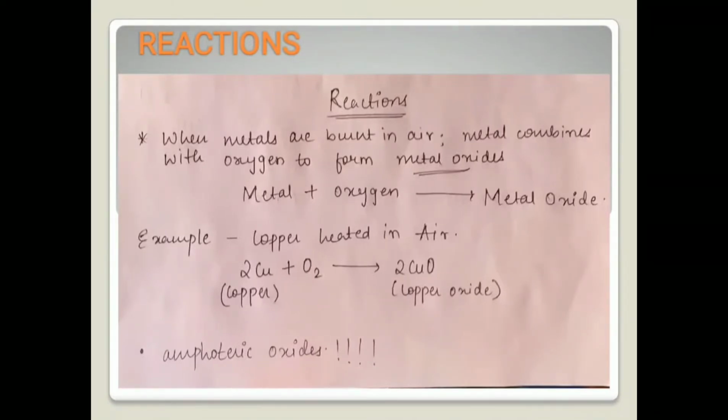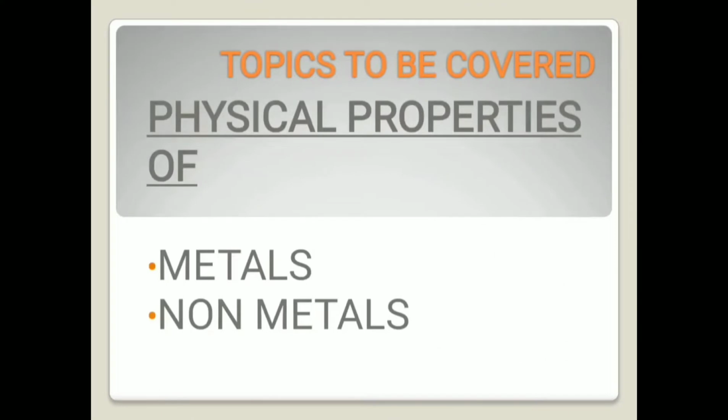Before that, let us move on to the first slide, wherein we'll be studying about the physical properties of metals and non-metals. Now first of all, how are the elements classified as metals and non-metals? The answer would be they are classified on the basis of certain properties. Now these properties can be physical properties and can be chemical properties. When we begin with the chapter, we'll be studying various physical properties on the basis of which the elements are divided into metals and non-metals.